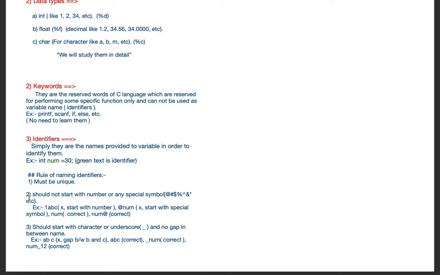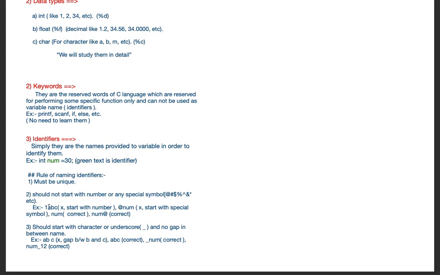The second rule is that it should not start with a number, like 1, 2, 3, 4, 0, and not with any special symbol like @, #, $, %, ^, &, *. It should not start with a special symbol or any number.